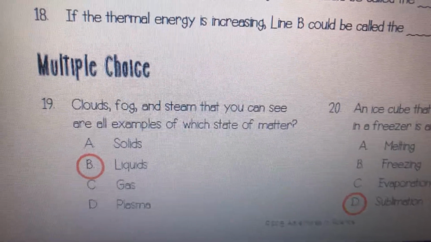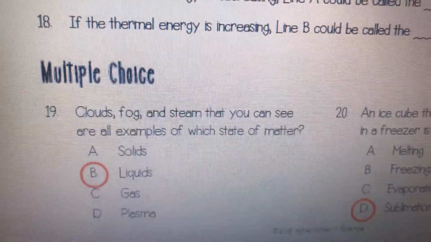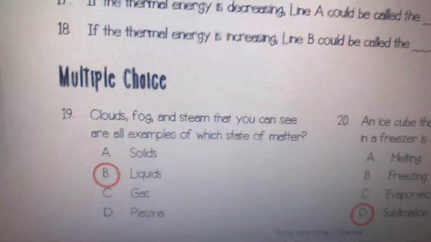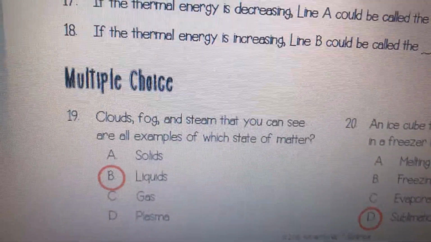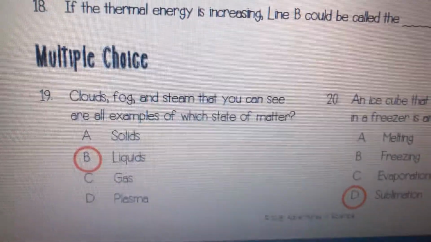Okay, so here is clouds. Clouds, fog, and steam that you can see are all examples of which state of matter? Well, when you can see water, it's in its liquid state. It just hasn't become heavy enough to fall to the ground. A lot of people think it's still gas, but it's not. It's in its liquid state.